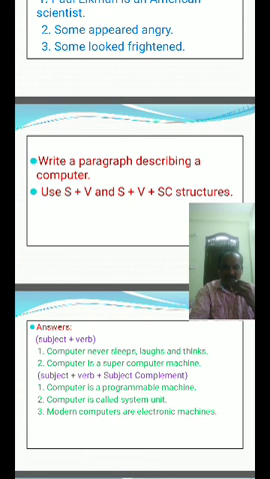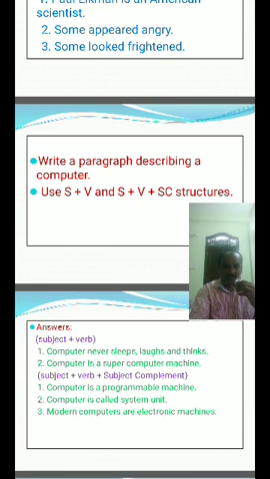Computer is a super machine that can process billions of instructions in a second and is used to calculate extremely complex calculations. Computer never sleeps, laughs or thinks.